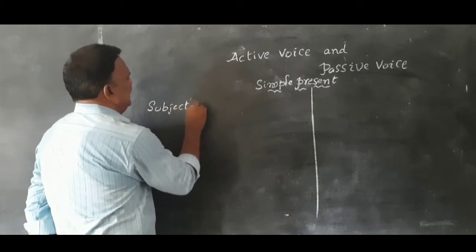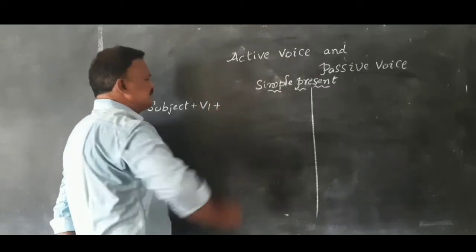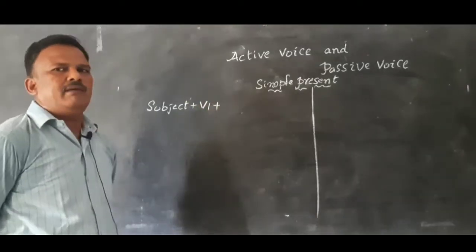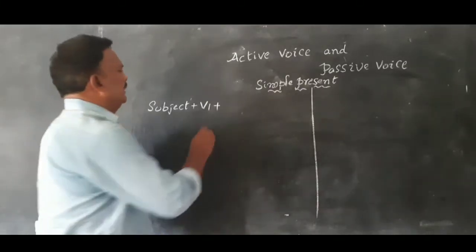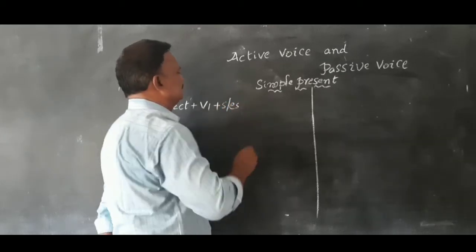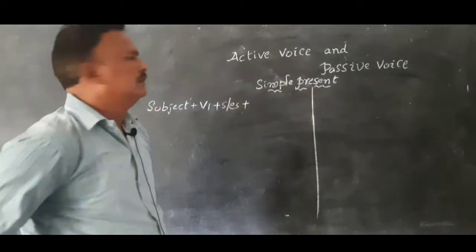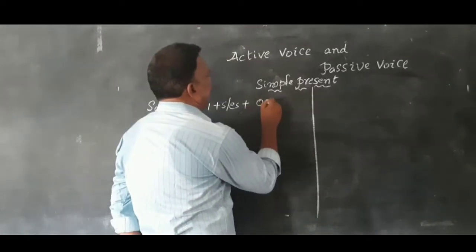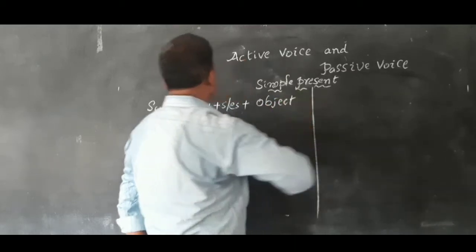Subject plus V1, in simple present we use V1 only in active voice, V1 plus s or es, plus object. Directly the object will come.